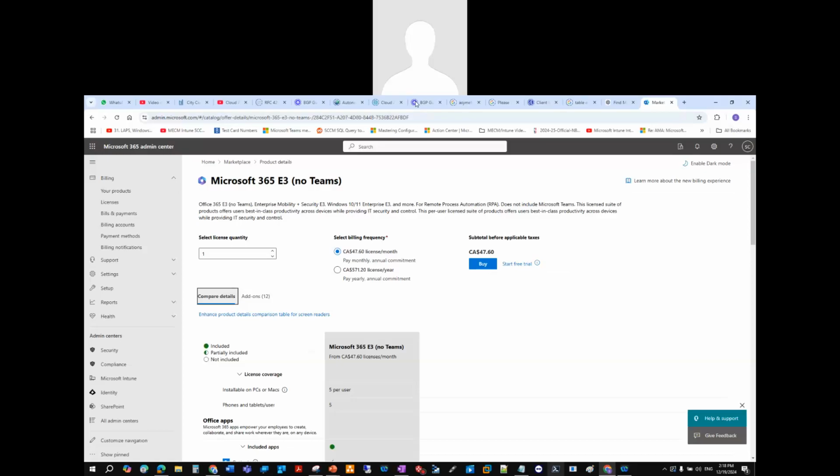Again, it's totally up to you, and then reuse, and then install the Plan 1 later. But again, it's part of the package. So this also comes with Plan 1, but not Plan 2, right? And it doesn't come with Teams, so we're not able to use Teams. This also has Power Apps for Office 365, Power Automate, so this is also licensed for that.